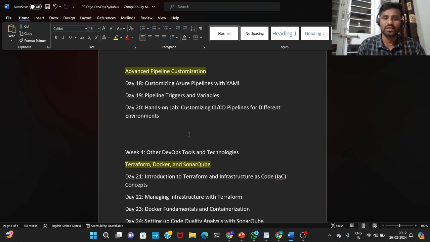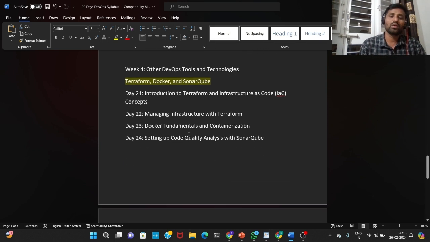And day 20 is a hands-on lab: customizing CI/CD pipelines for different environments. We'll take a small project here also for hands-on lab purposes. We'll take the different environments there and check how it works. Okay, and week 4, other DevOps tools and technologies.